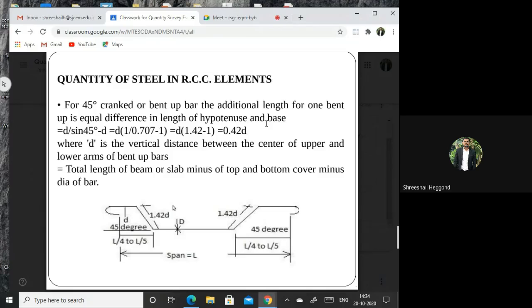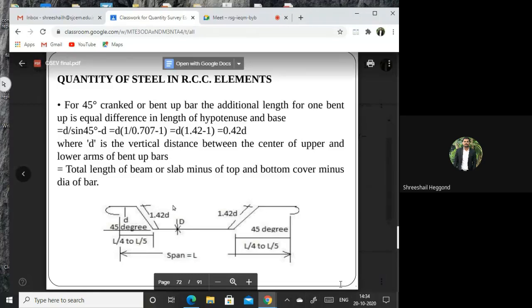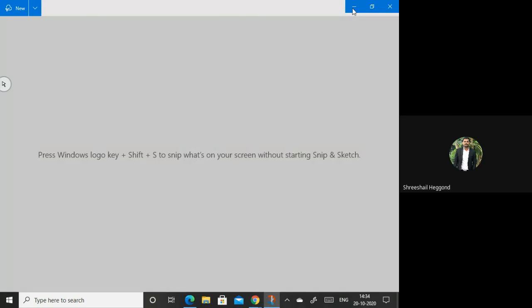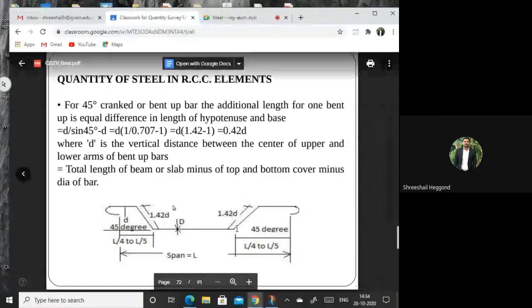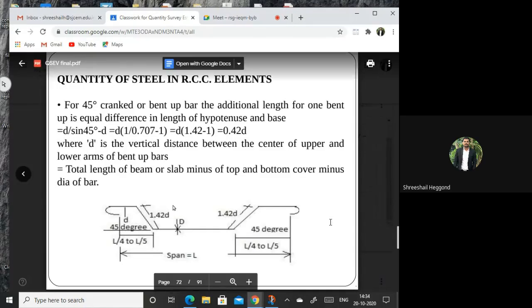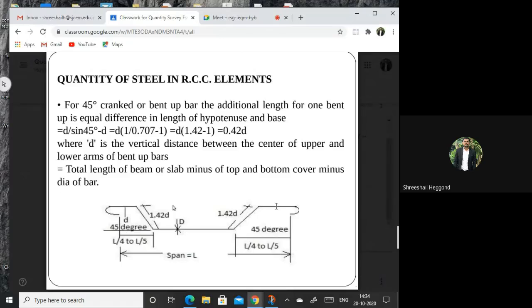hypotenuse and base, because if you are considering this one, that will be considered as a right angle triangle. Hypotenuse and the base will be considered. The difference of both will be giving the extra length, that is this inclined length. If you are placing the bars in the horizontal direction, then length will reduce. If you are placing in the inclined direction from bottom layer to top layer, the steel length will automatically increase. Therefore, that length you need to find out.